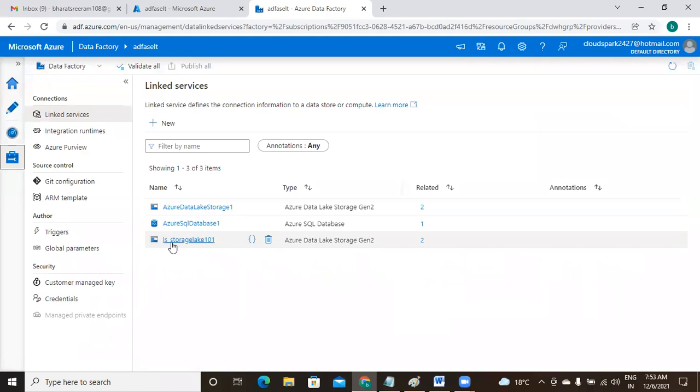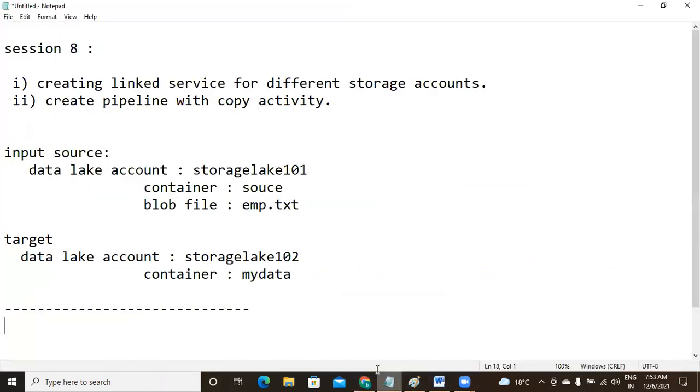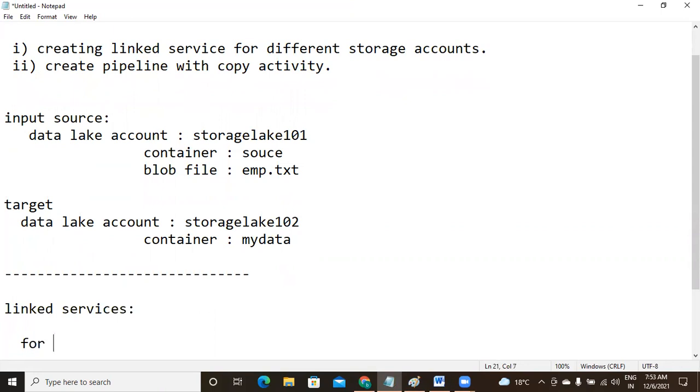That linked service is ls underscore storage lake 101.